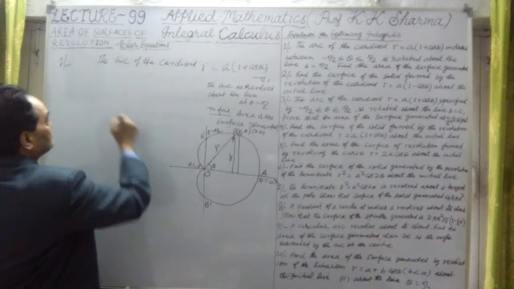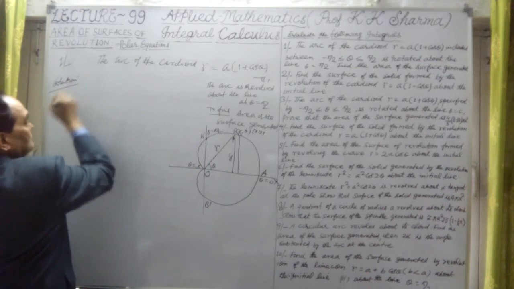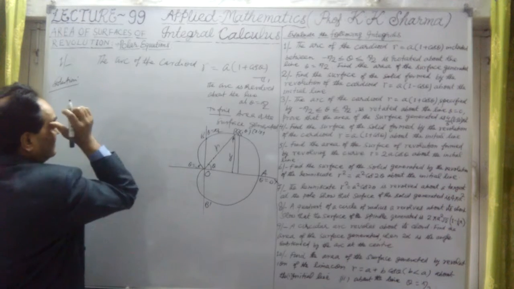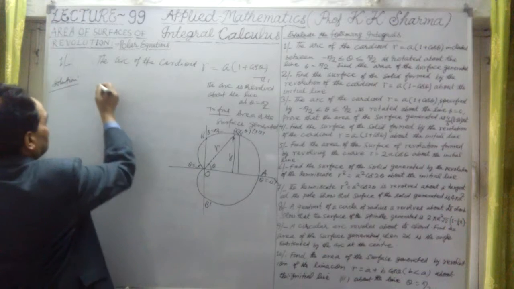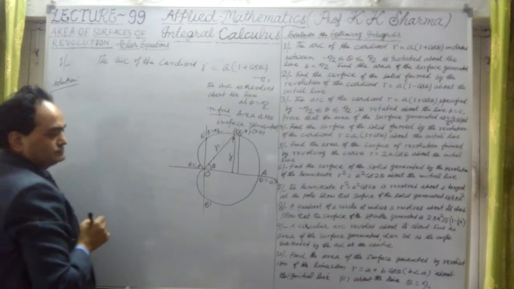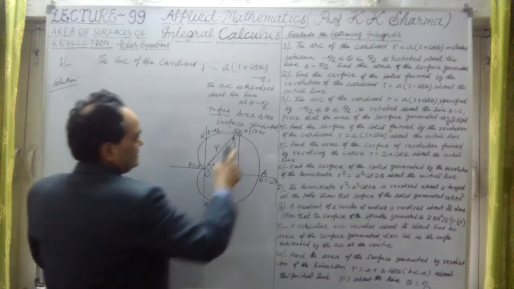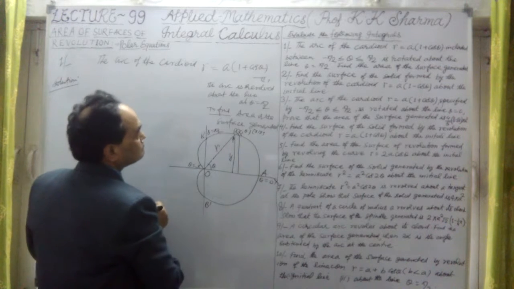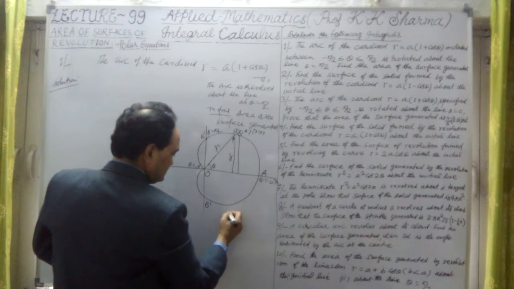So for the area of the solid, let me take the solution here. Let P(R, theta) be the point. Here we can take the x and y coordinates: x equal to R cos theta and y equal to R sin theta.